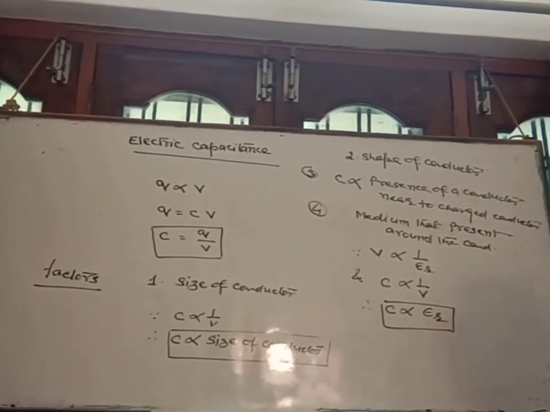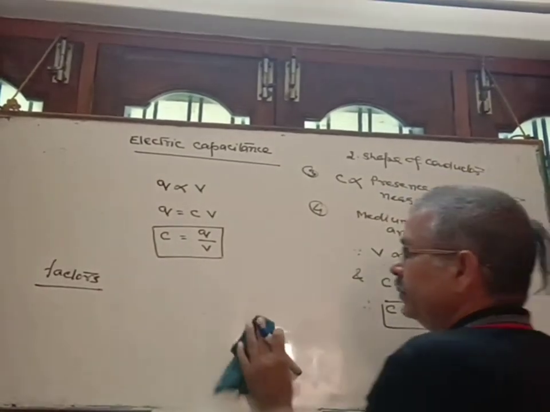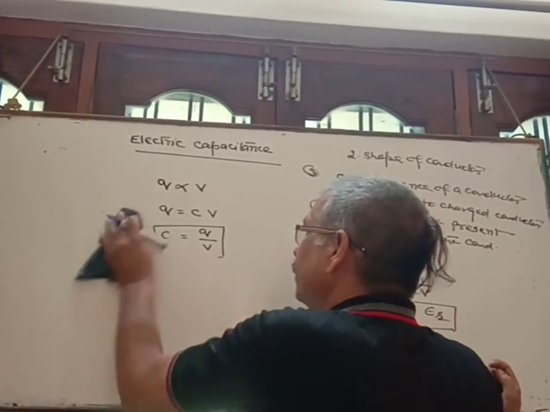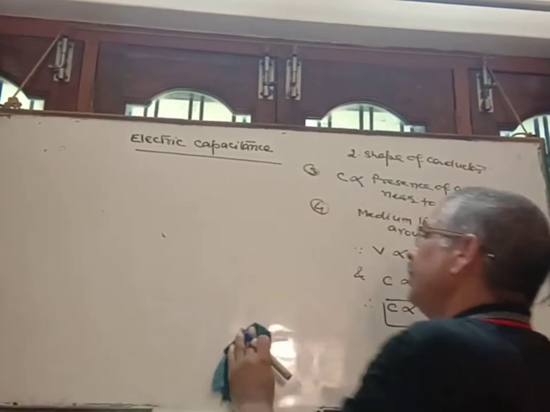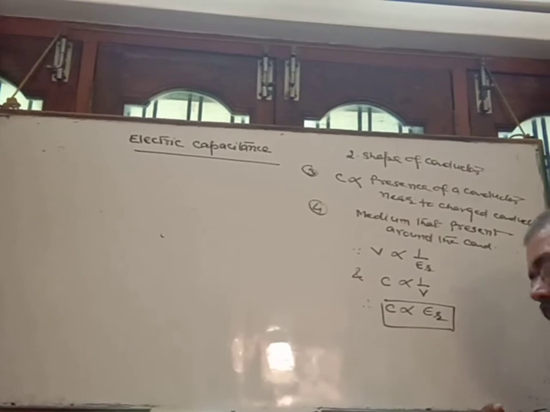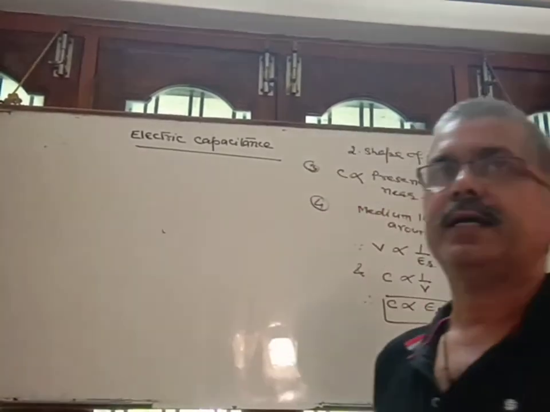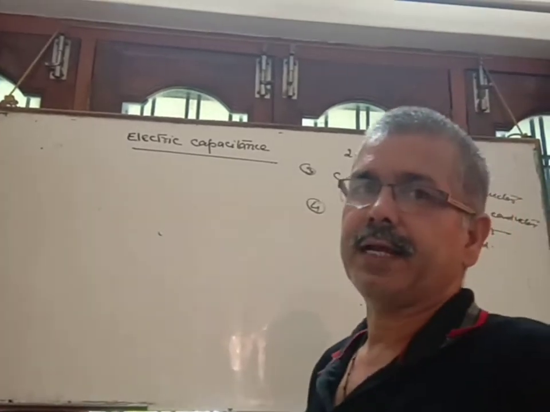It means the capacitance of a condenser is directly proportional to the dielectric constant of the medium present between the plates of the condenser. If the dielectric constant of the medium between the plates is more, then the capacitance of that condenser will be more.